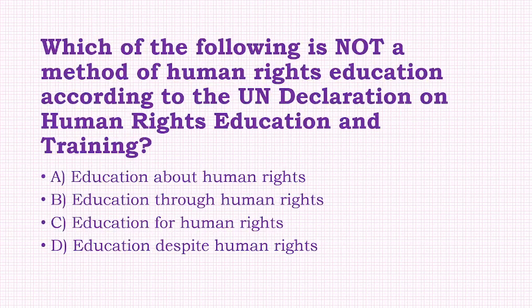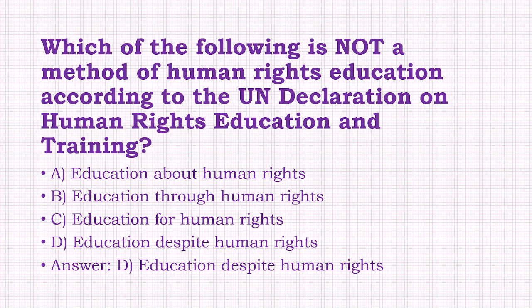Which of the following is not a method of human rights education according to the UN Declaration on Human Rights Education and Training? Option: education about human rights, education through human rights, education for human rights, education despite human rights. The answer to this question is option D, that is, education despite human rights.